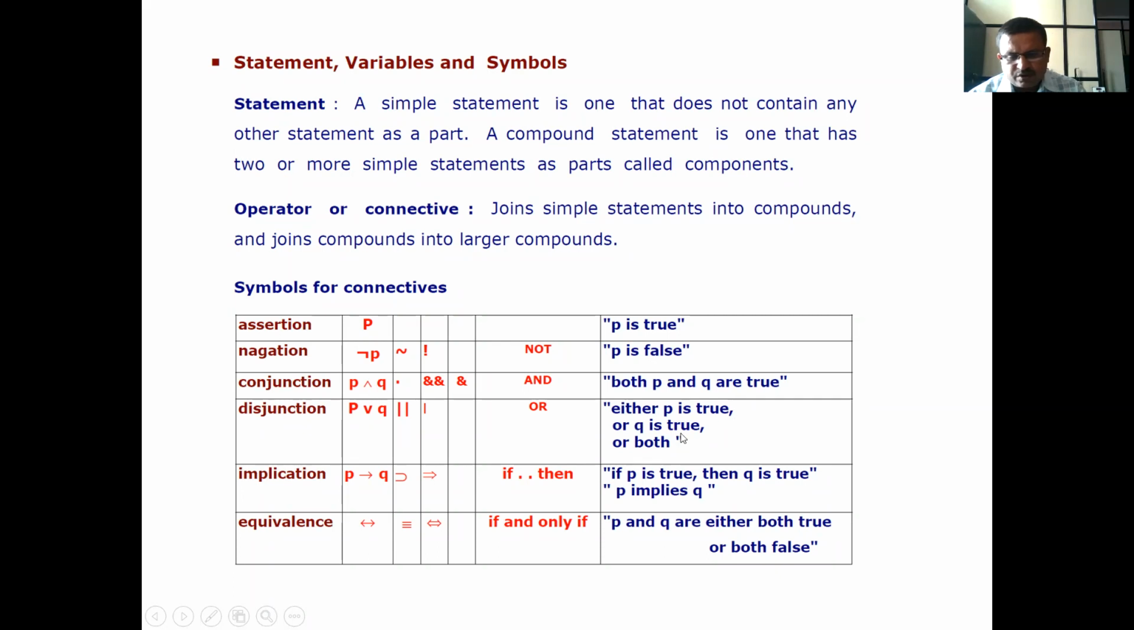Either P is true or Q is true, or both. Implication, P implies Q. Therefore, if P is true, then Q is true. P implies Q. Now equivalence. Equivalence means equal to. If and only if P and Q are either both true or both false.